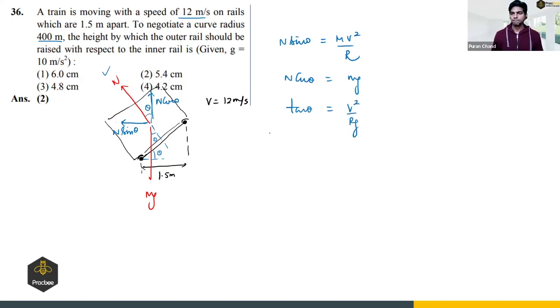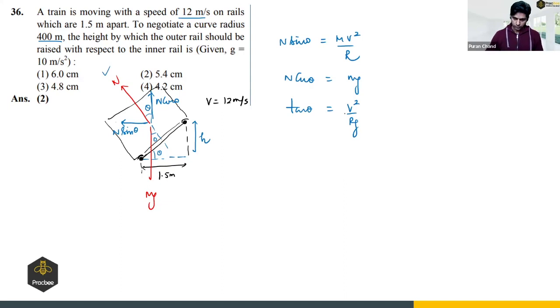Got it? So here tan theta will be what? This is 1.5, and speed is given, and radius is also given. And we have to find the height by which the outer rail should be raised, so we have to find this distance, right?